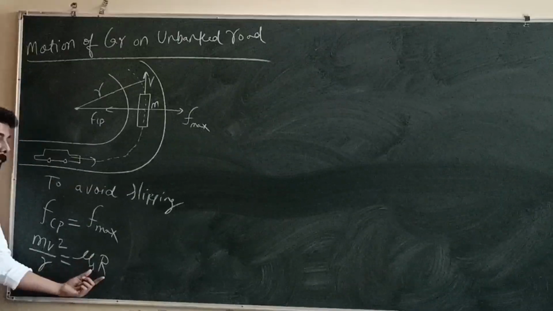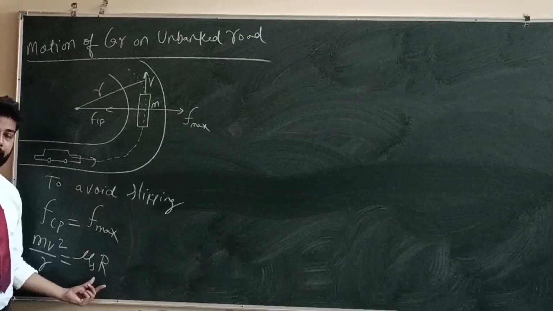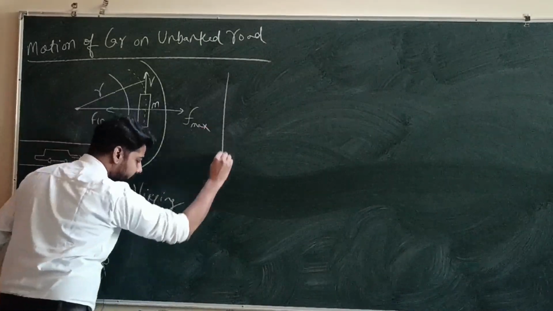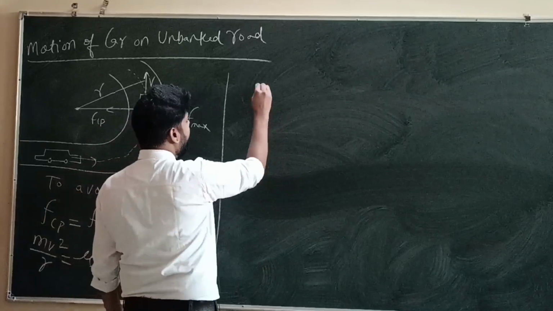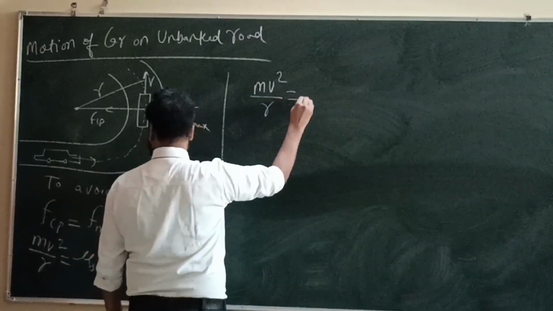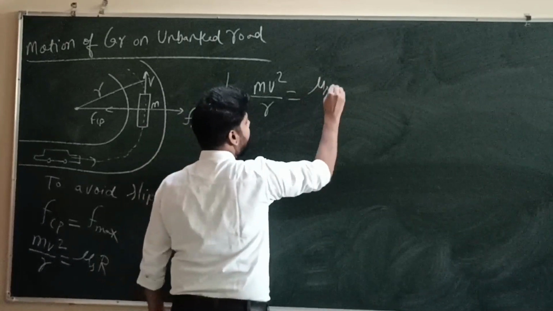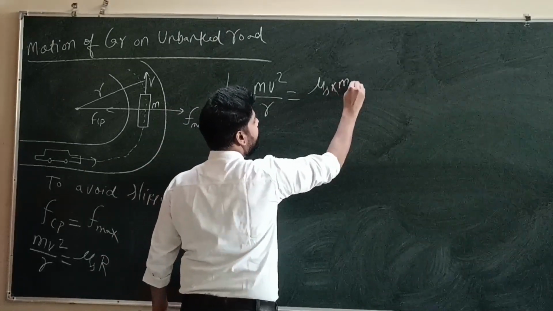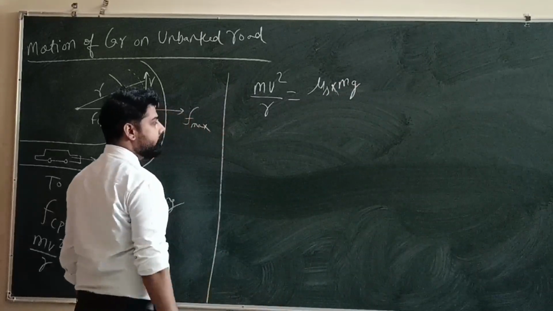R is the normal reaction. So here we can further derive mv square upon r equals mu s into, the reaction is equal to mg, so mu s into mg.